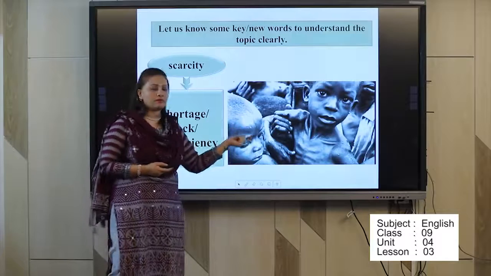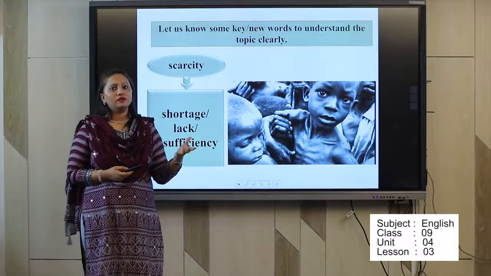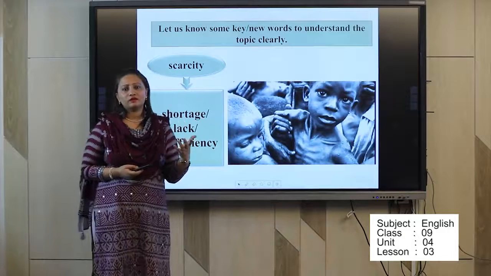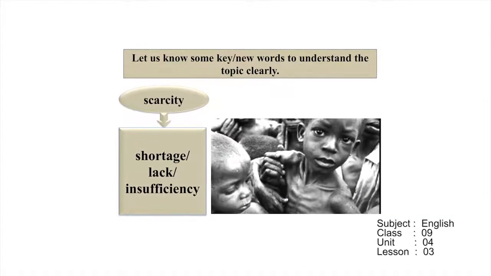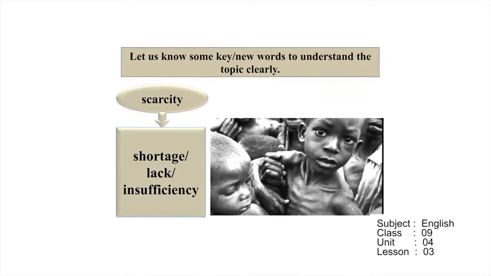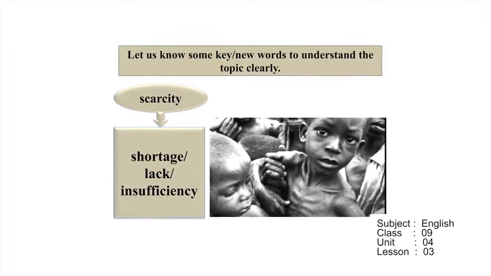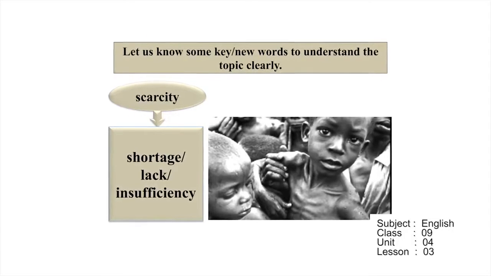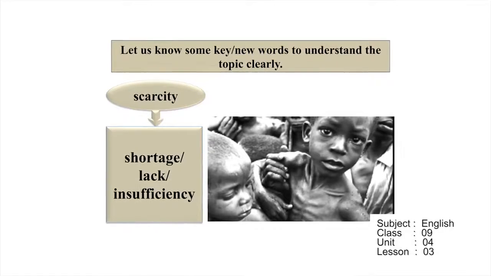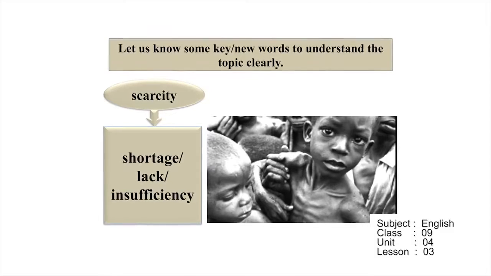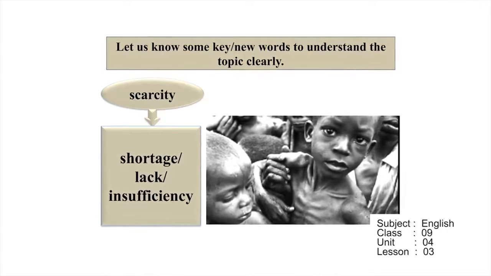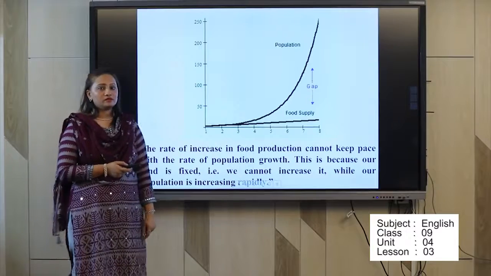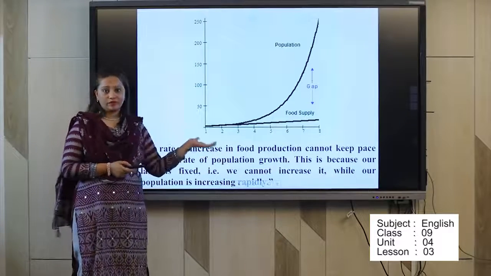We can find this type of boys or children in our country as well, in the street, in the slum, and whenever. Actually, at your home, the servant who is working, sometimes her baby is also suffering from this type of problem. You can identify. So we can say shortage of food. Okay. So my dear students, now we will learn from the pictures.